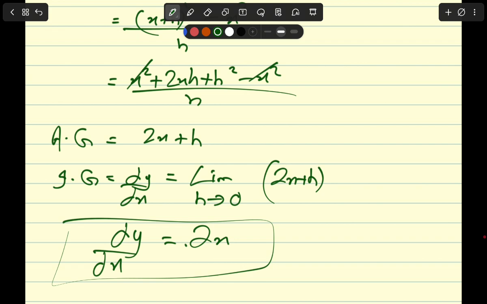So we are saying that h becomes smaller and smaller and smaller such that it is approaching 0. The average gradient turns into the instantaneous gradient, which we denote by dy by dx, and this is exactly why we define the limit as h approaching 0. This is called first principles.